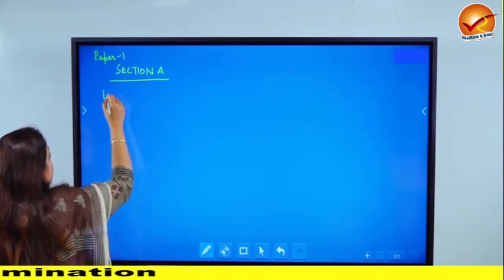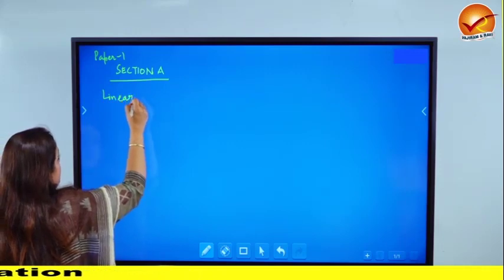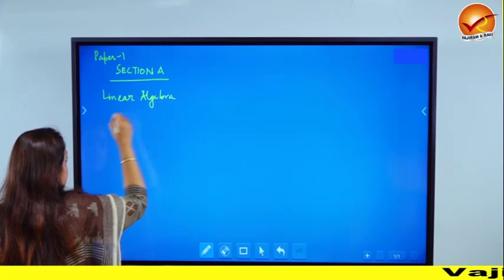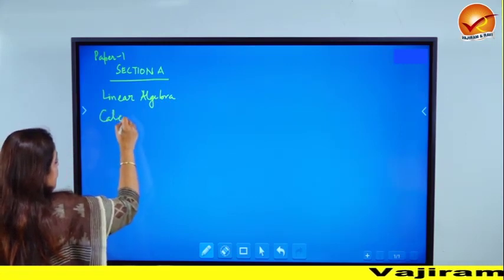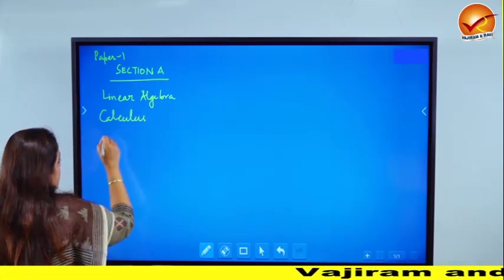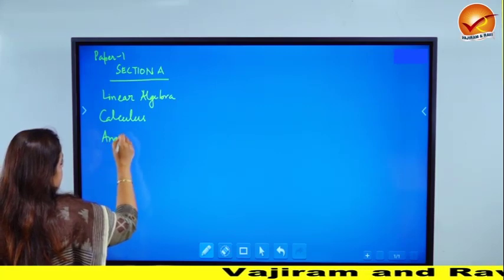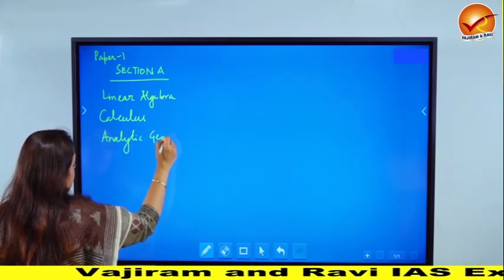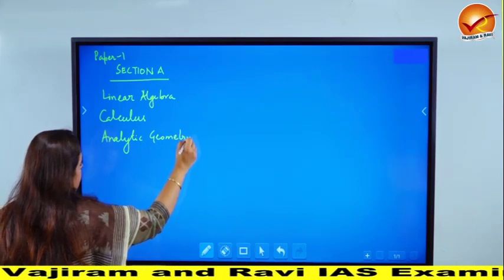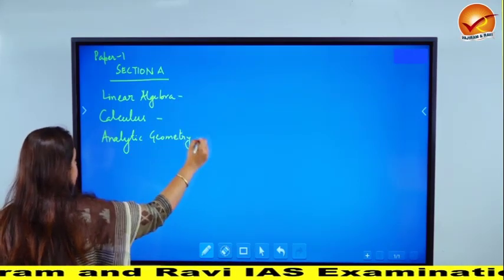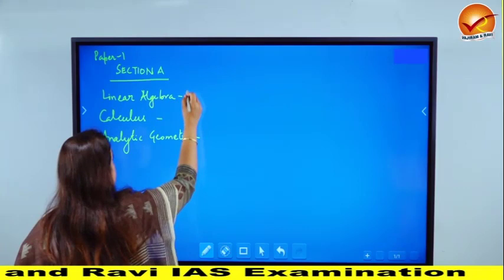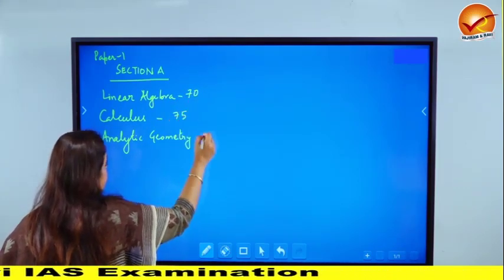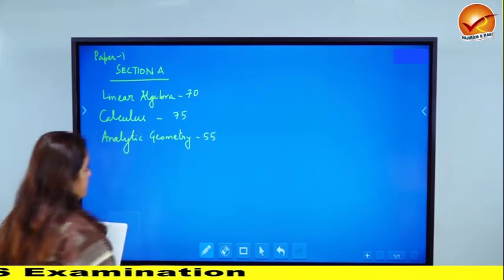Section A, the first topic is linear algebra. Then there is calculus and analytic geometry. The weightage for these three topics was 70, 75 and 55 respectively.